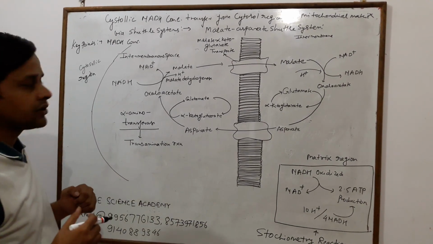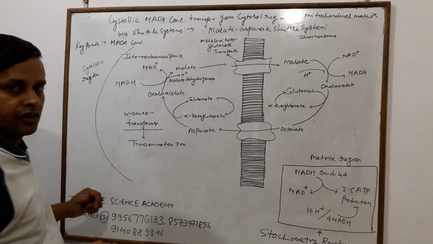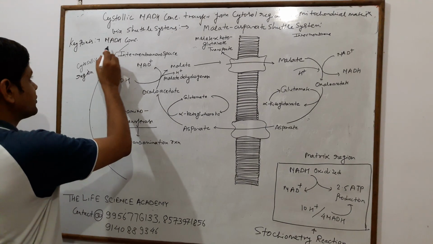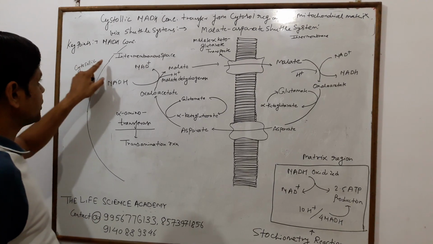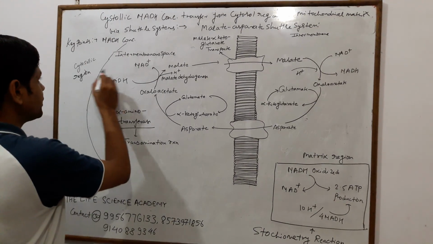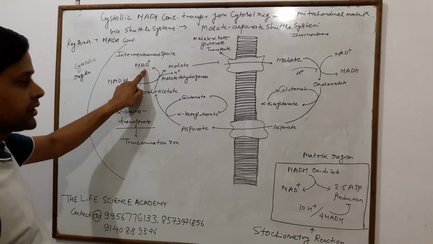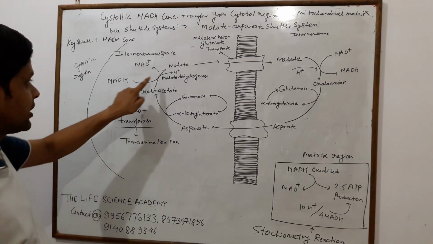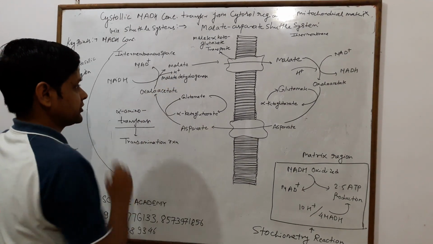This shuttle system operates in the intermembrane space of the mitochondrial membrane, where NADH moves from the cytosolic region and passes through the outer membrane to the intermembrane space. When it comes inside the intermembrane space, it is oxidized into NAD, that is the oxidizing agent, and this one is the reducing agent, with the liberation of 1 mole of protons in the presence of malate dehydrogenase.